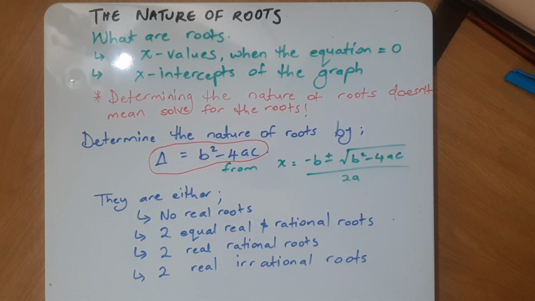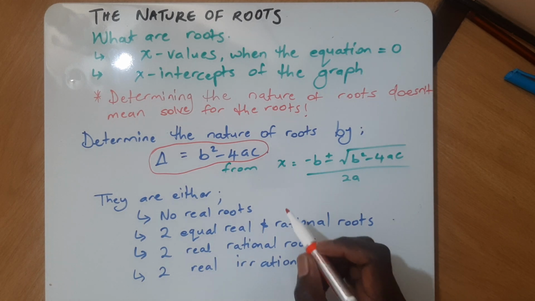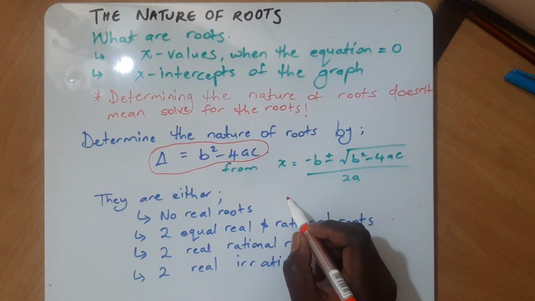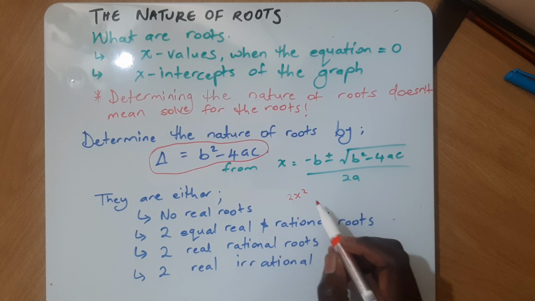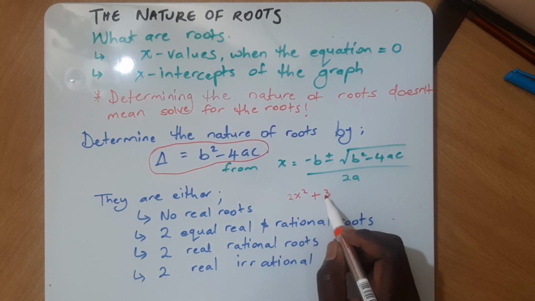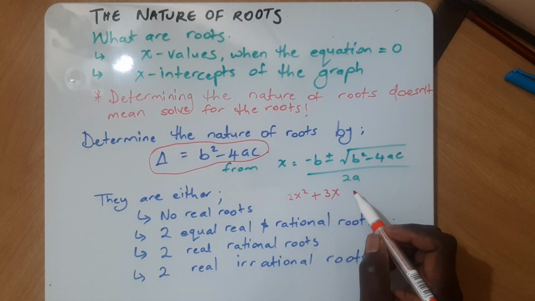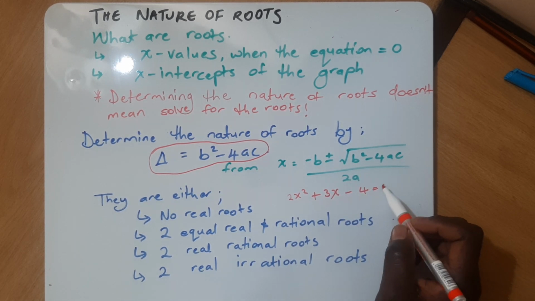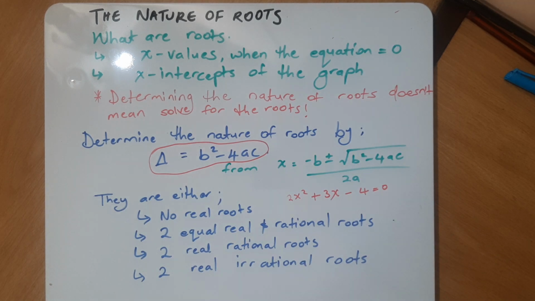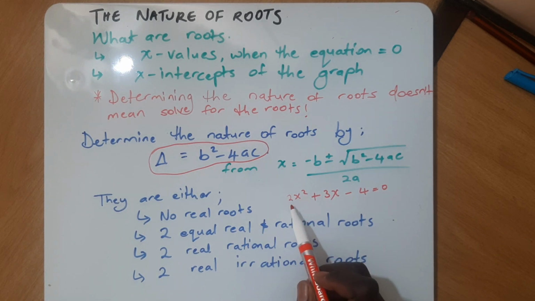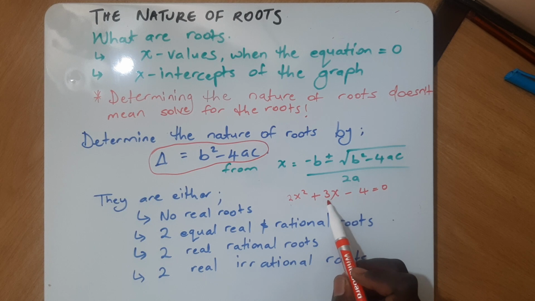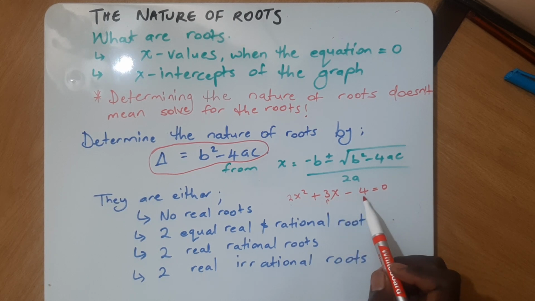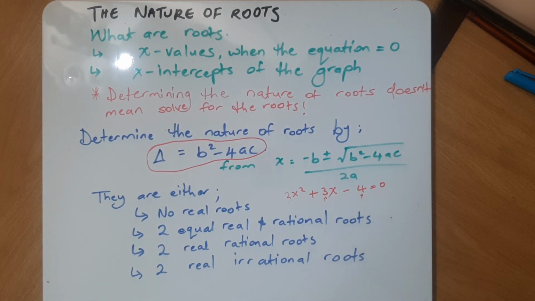Okay? So if we have an equation, 2x squared plus 3x minus 4 equals 0, what is our a? a is 2, b is 3, and c is minus 4.